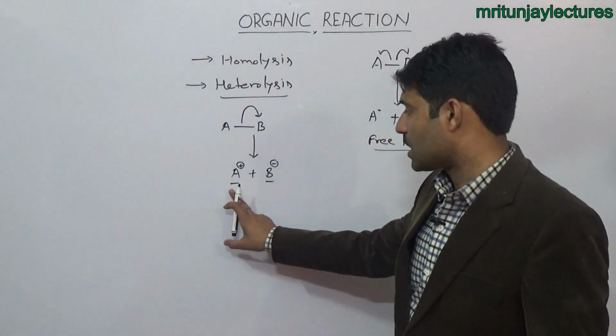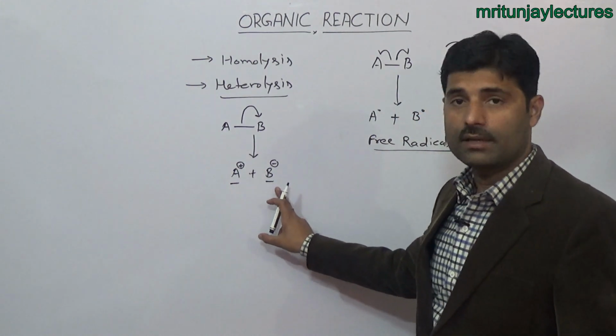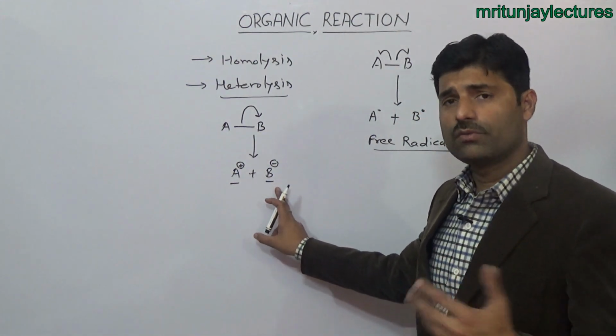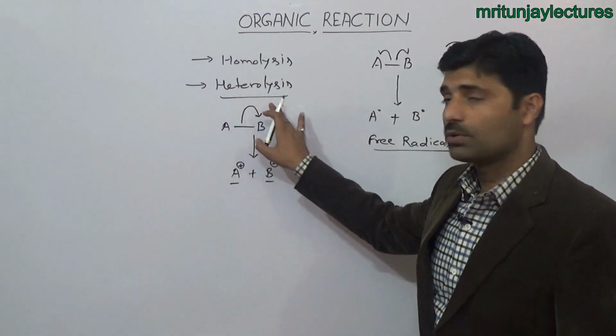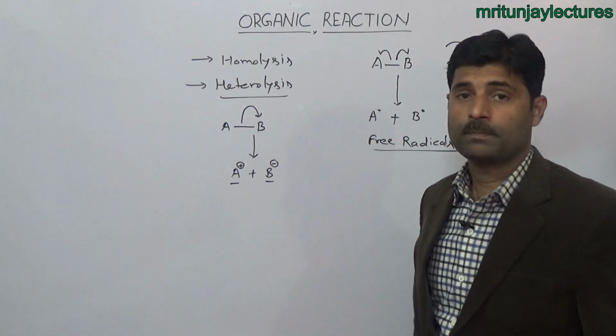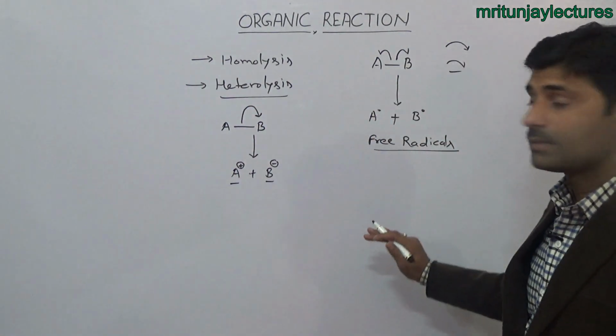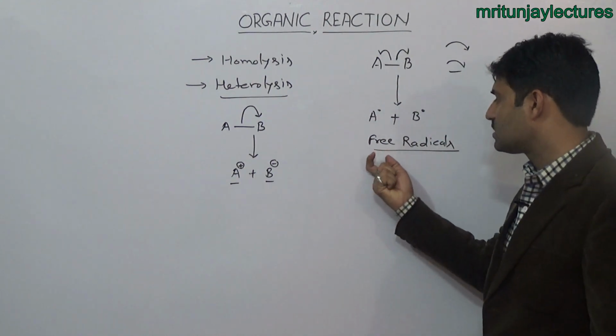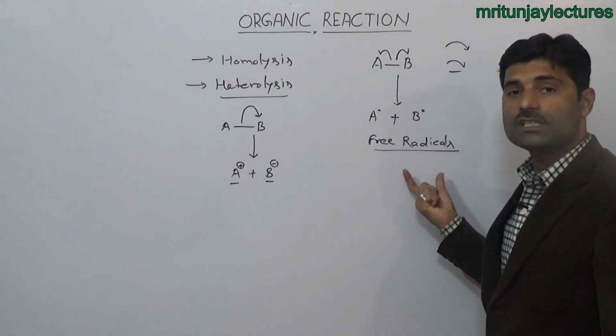So carbocation and carbanion are electrophilic and nucleophilic species formed during heterolysis in the form of ionic species. But homolysis always results in free radicals, or electrically neutral species.